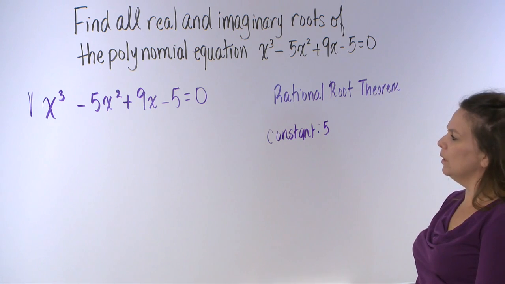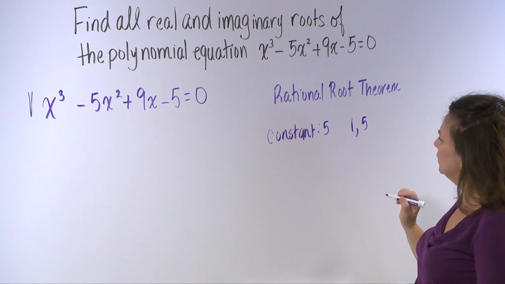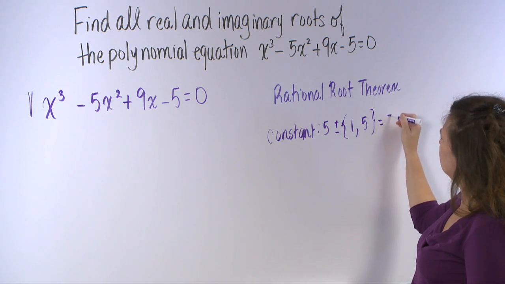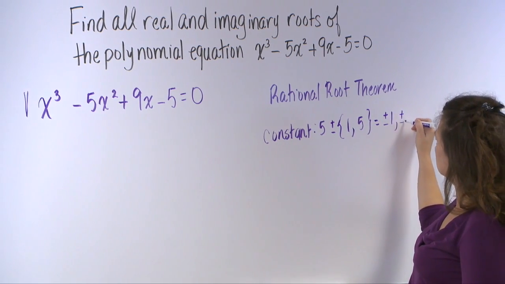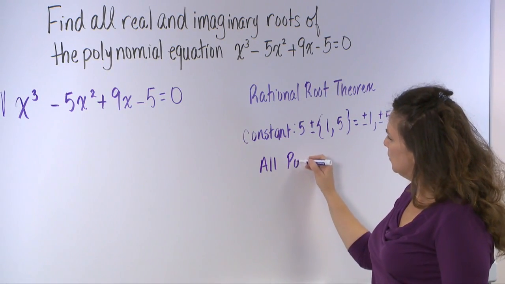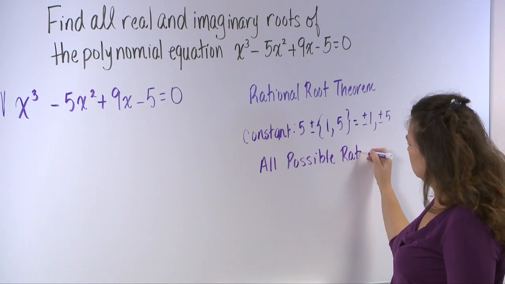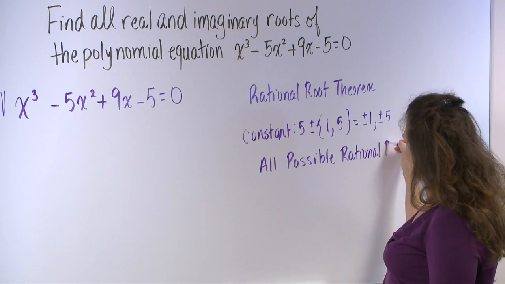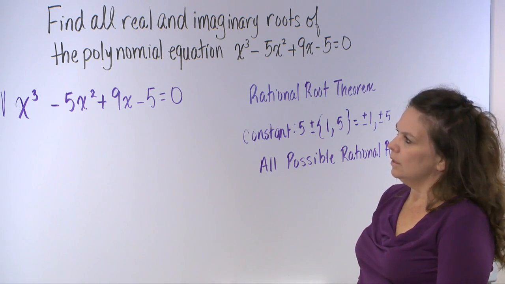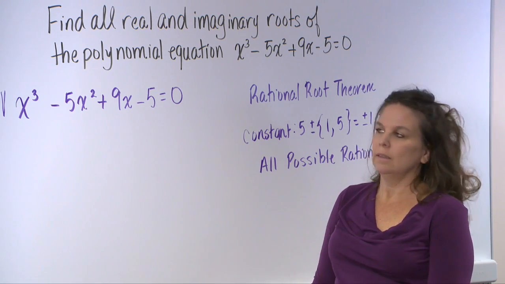So if I take all factors of 5, which are 1 and 5, as well as the plus or minus of each of those factors, which is equivalent to plus or minus 1, plus or minus 5, this represents all possible rational roots for the polynomial equation.